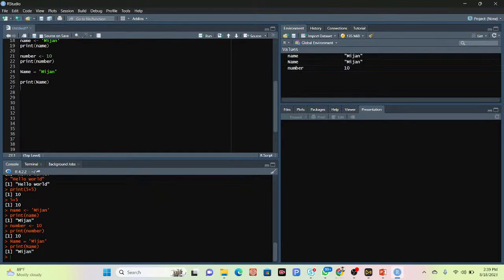You can see we also get the result. If you want, you can use the equal sign, or you can use less than then hyphen, then assign your value. It will be stored in this variable. The same thing will be done, there is no problem.